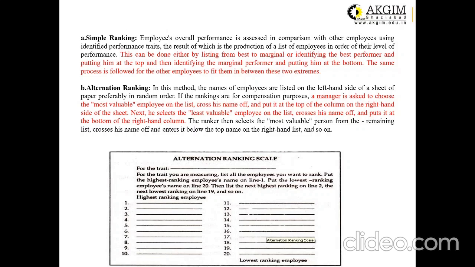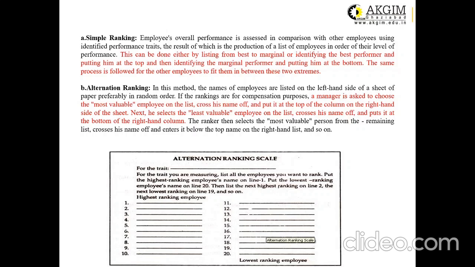Number 1 is called simple ranking. This can be done either by listing from best to marginal, or by identifying the best performer and putting him at the top, and then identifying the marginal performer and putting him at the bottom. The same process is followed for all other employees to fit them in between these two extremes.